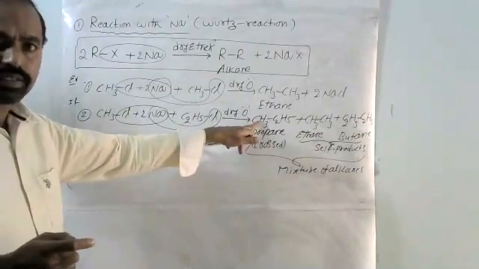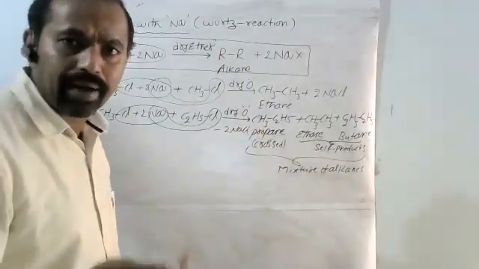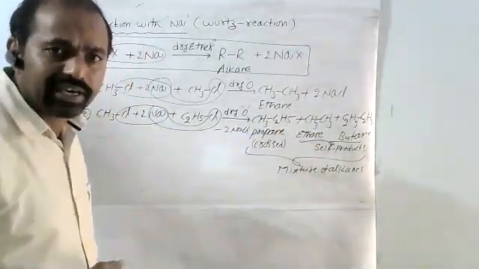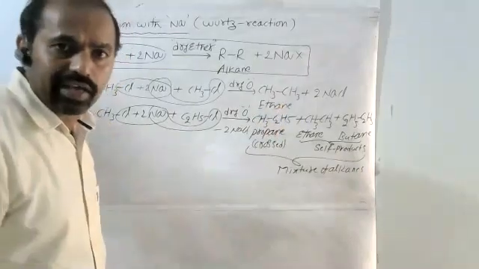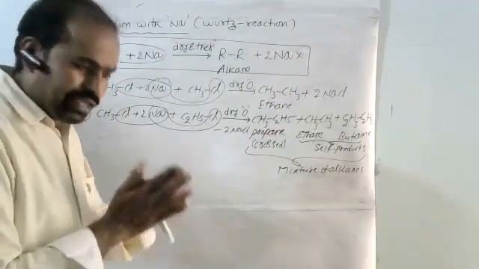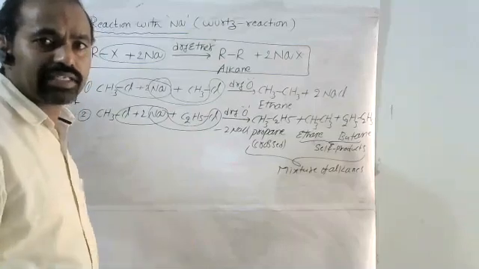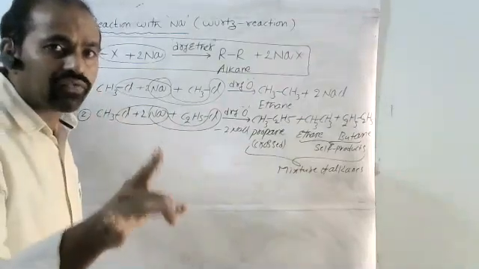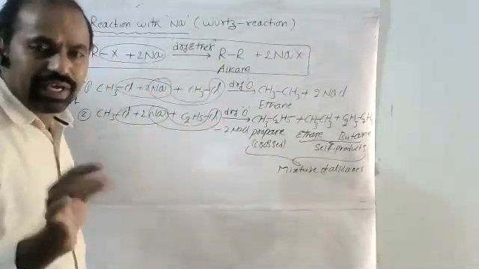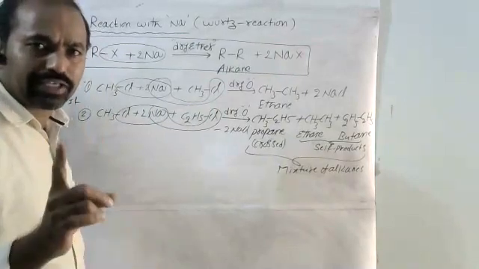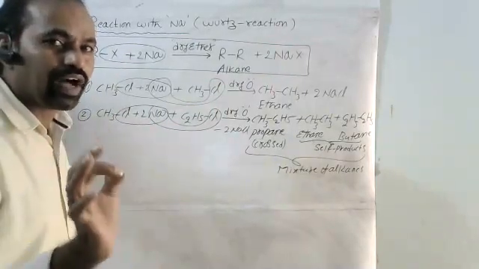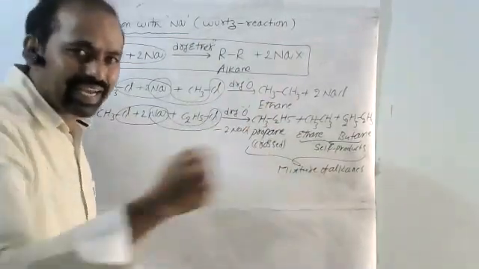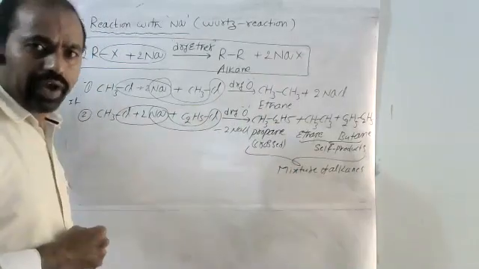Okay, odd number of carbons alkane, propane we are prepared, but the propane separated from the other alkane, this process is difficult because all are alkanes. The alkanes mixture, that mixture separations are difficult. Because of that reason, it is not favorable for the preparation of odd number of carbons alkanes. It is only favorable for the preparation of even number of carbons alkane, like ethane, like butane, like hexane, like that.